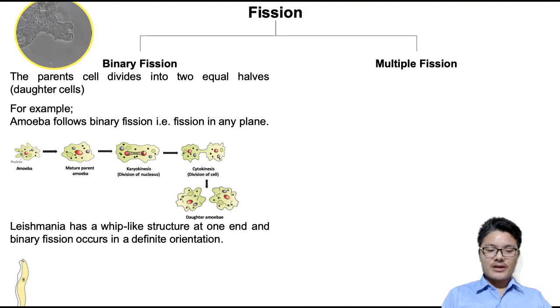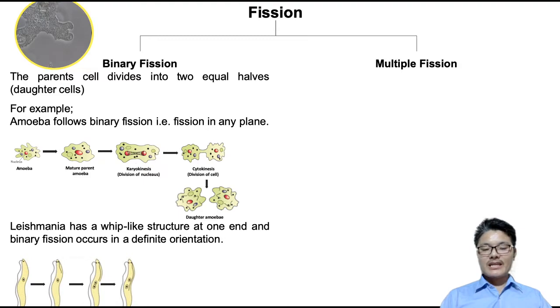If it is dividing in a longitudinal manner, then it will divide in a longitudinal fashion. So this is Leishmania, a diagrammatic representation. As you can see here, a hair-like structure, which is the whip-like structure that I was explaining. So the hair-like or whip-like structure is the flagellum. Now, in order to divide, Leishmania has to become a parent. It will mature, and after maturation there is formation of an extra tiny flagellum. Along with that, there is division of the nucleus. After dividing the nucleus, there is division of the cell, which occurs in a longitudinal manner in this case.